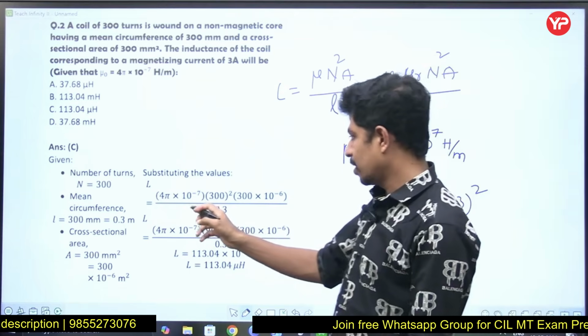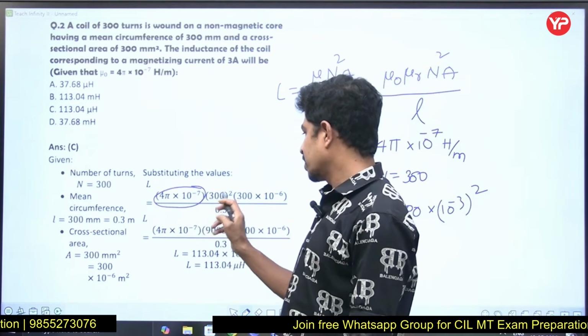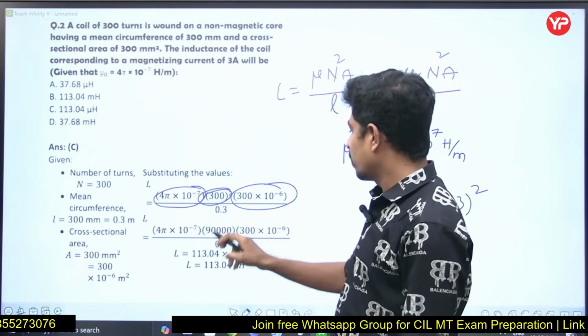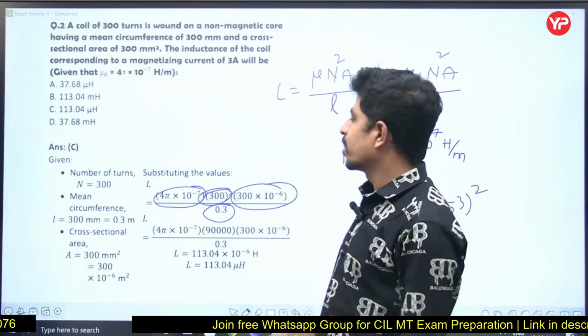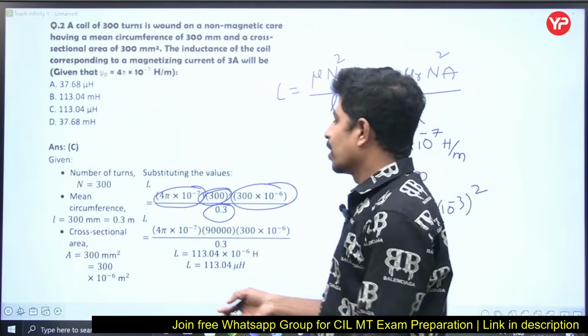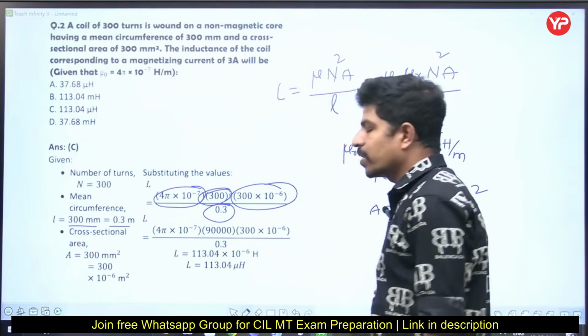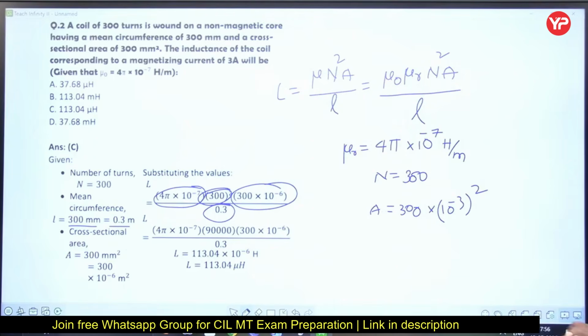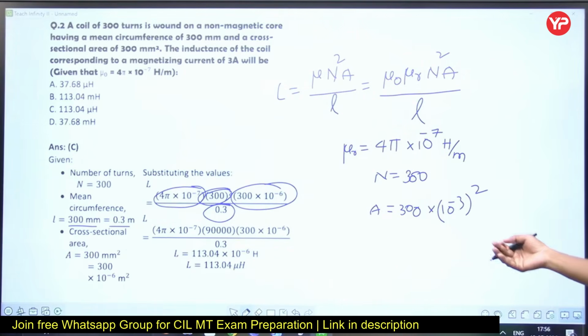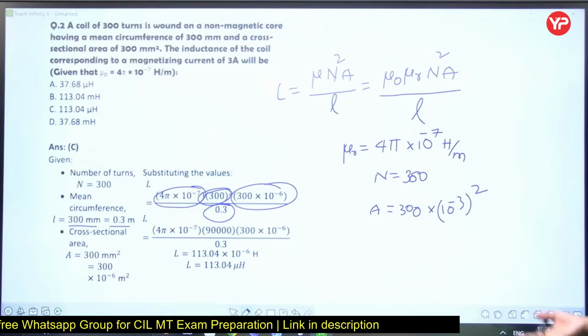I am not doing the calculation. You see, 4 pi into 10 to the power of minus 7, 300 square, 300 into 10 to the power of minus 6, and length is 0.3 because he gave 300 mm, that is 0.3 meters. We follow SI units everywhere. You get the answer; the calculation part I am leaving to you.